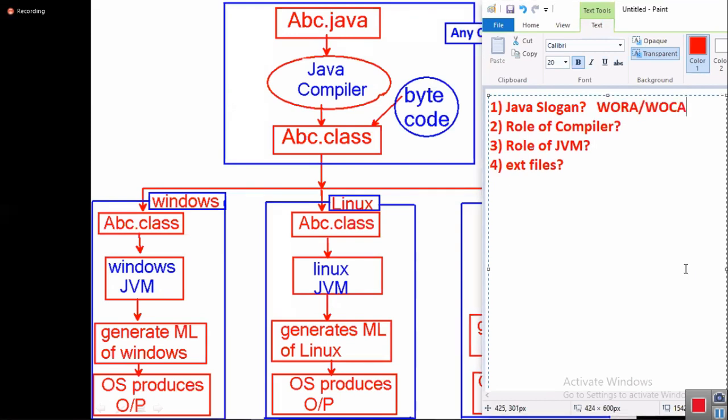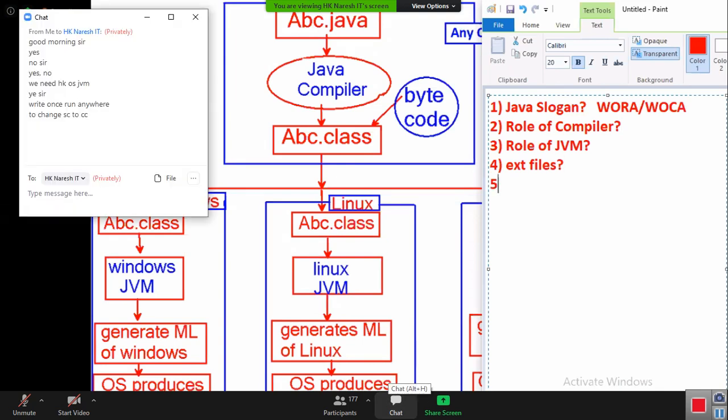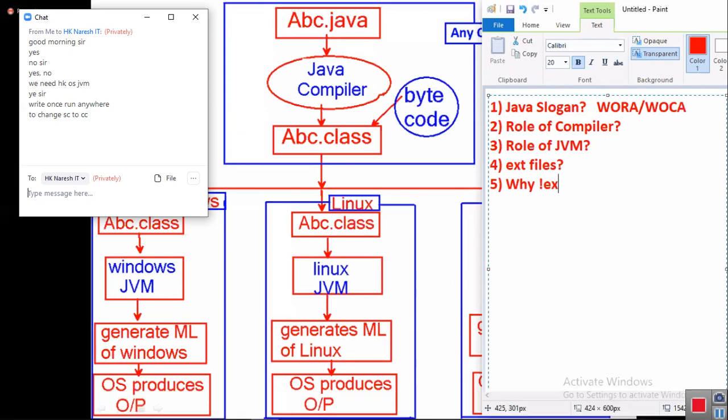Next question. Why Java doesn't support exe files? Yesterday I told you, again repeating. Exe files are not required for Java. Java wants platform independency, and exe files are platform dependent.